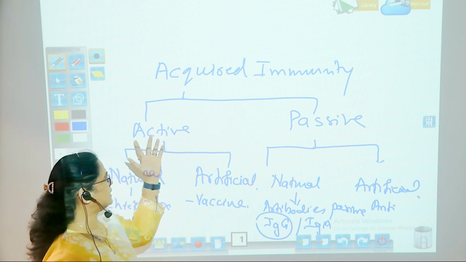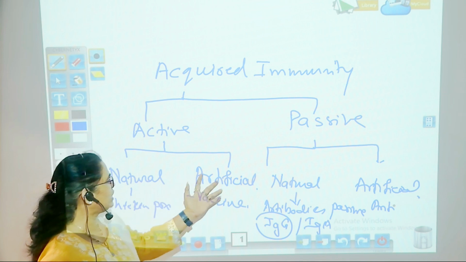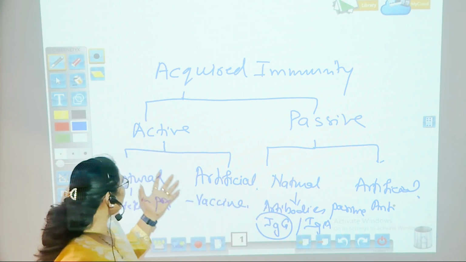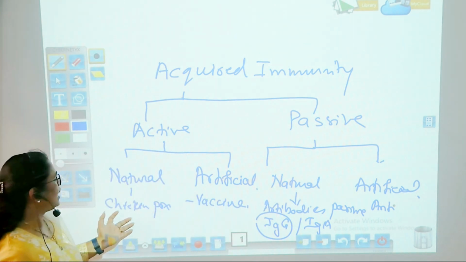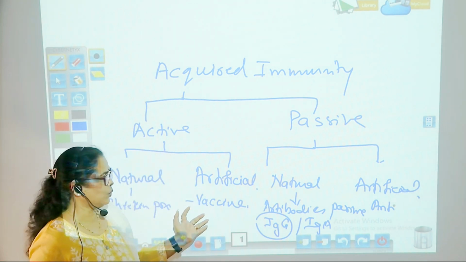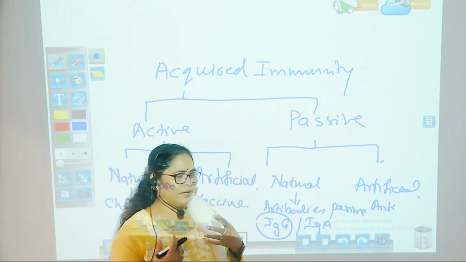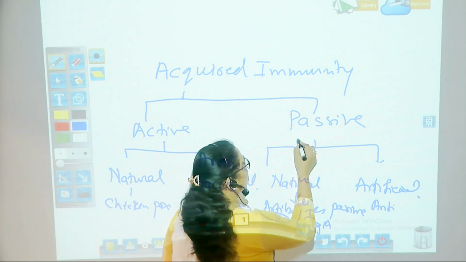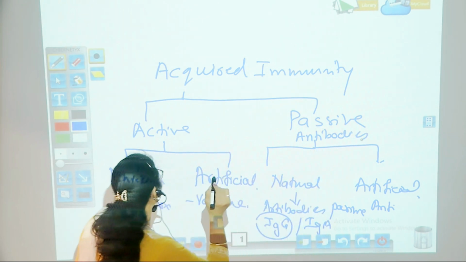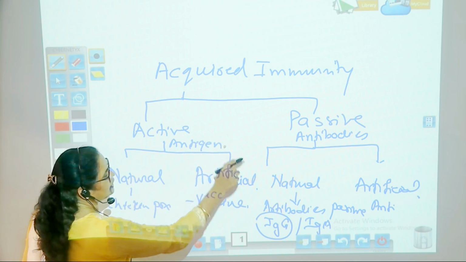So what we have seen is acquired immunity. There are two types. One is active immunity, the other one is passive immunity. In active immunity we have natural and artificial immunity. In passive immunity we have natural and artificial again. When you talk about natural, the example is chickenpox. When you talk about active, then the example is vaccination. And when you talk about passive immunity, we are actually giving nothing but the antibodies. And when you talk about active, then it is nothing but antigen.